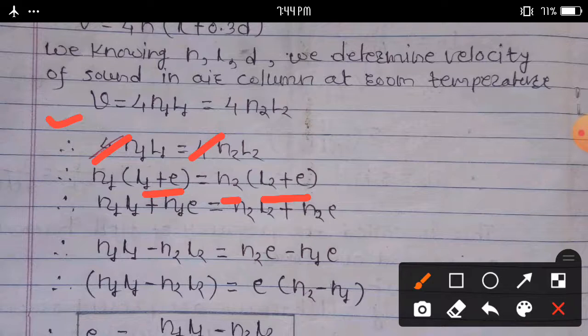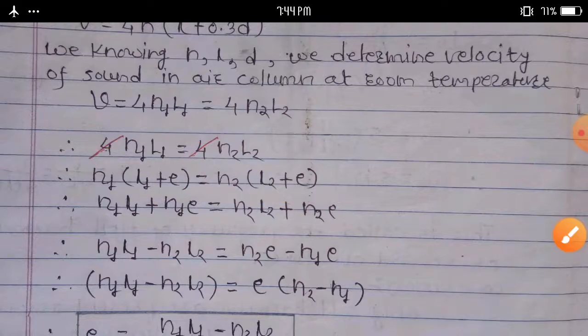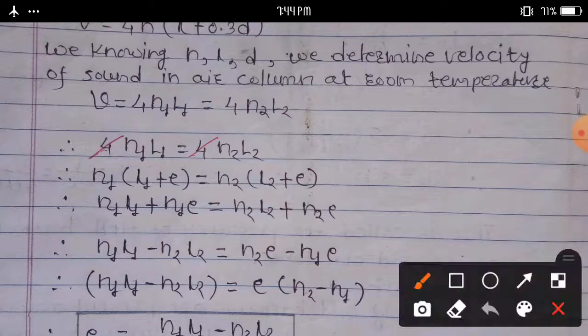Multiplying this out we can write n1 l1 plus n1 e is equal to n2 l2 plus n2 e. Rearranging this equation, we collect the terms: n1 L1 minus n2 L2 is equal to n2 e minus n1 e. Then we can find the end correction.